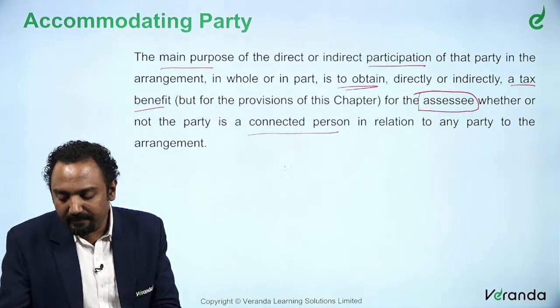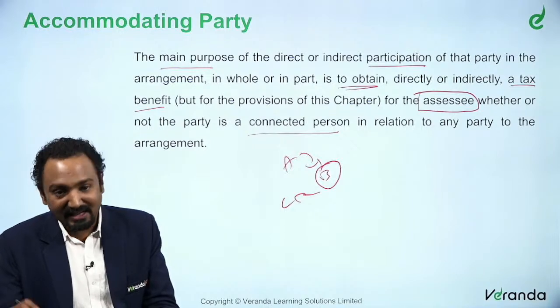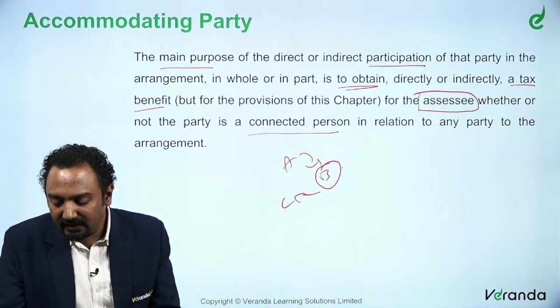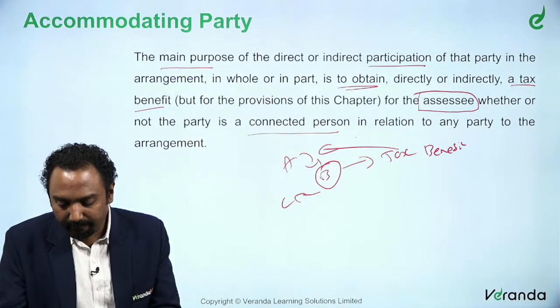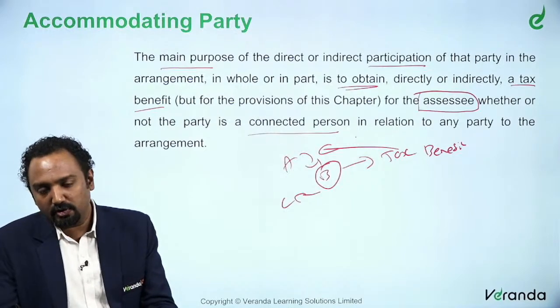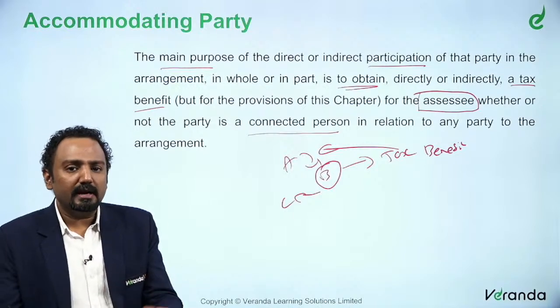In our case, when we said A to B and B to C, the reason why B is there is nothing else other than giving tax benefit, let us say to A. So, it has to give tax benefit to A. If A directly gives it to C, there may not be any tax benefit.